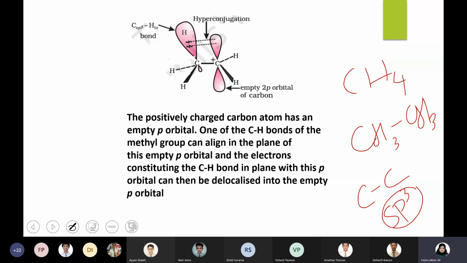Right? So this is what happens during hyperconjugation. Electrons of the CH bond shift to the empty p orbital of the neighboring carbon. It could be a carbocation. There is a second case which we will discuss later, but the first case is hyperconjugation with a carbocation. Am I clear on what is happening during hyperconjugation?